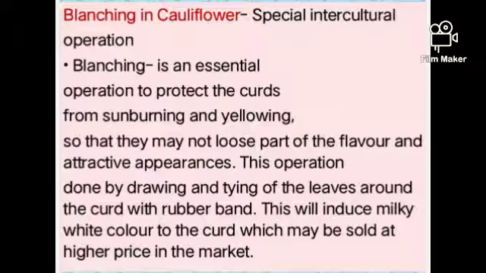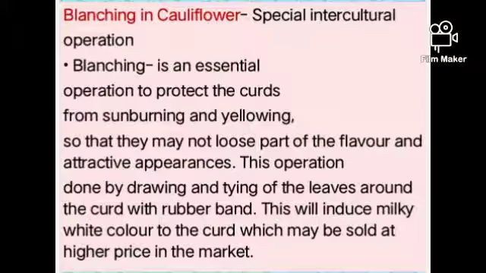This operation is done by drawing and tying the leaves around the curd with a rubber band. See your image. We tie the leaves near the curd with a rubber band.